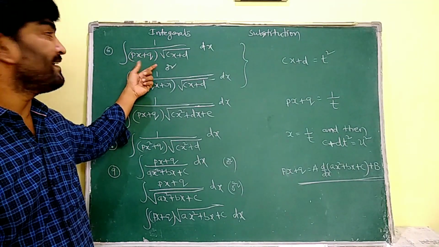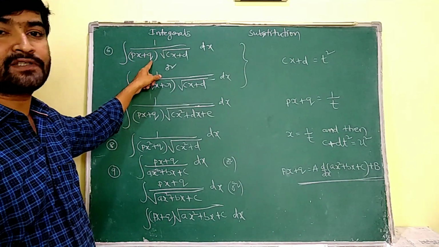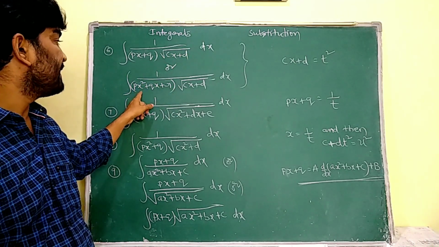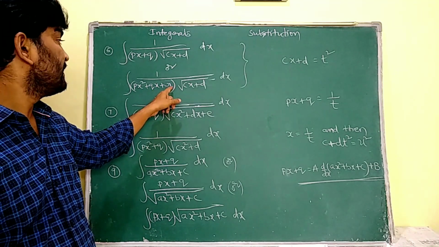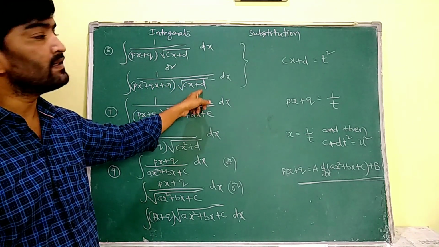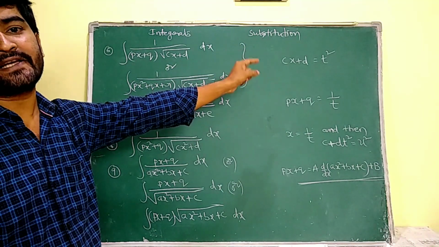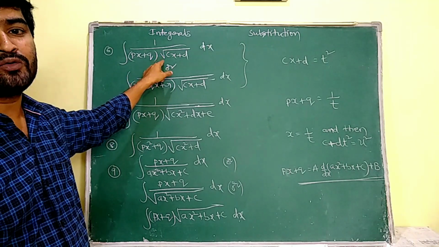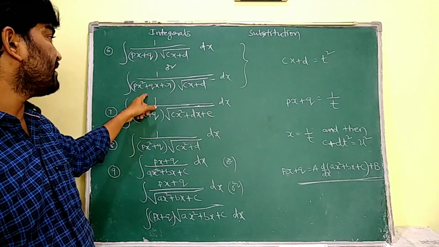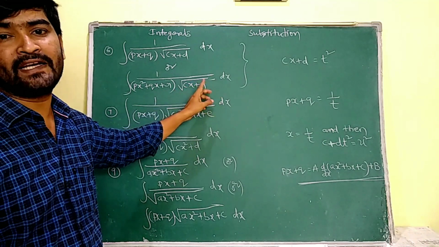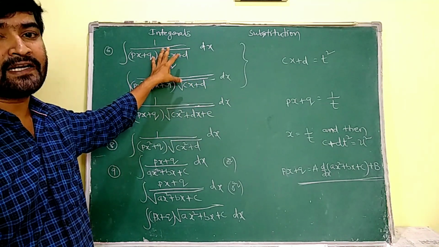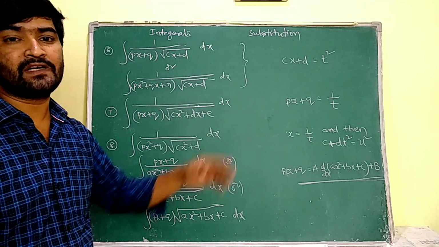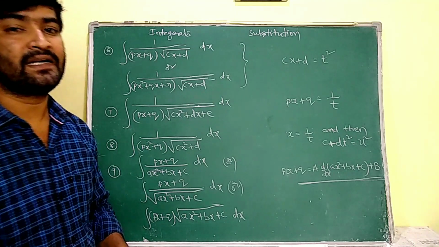If the integral is in the form of 1 by px plus q into root over cx plus d, or 1 by px square plus qx plus r into root over cx plus d, then we have to assume that cx plus d as t square. See, linear equation into root over linear equation, or 1 by quadratic equation into root over linear equation. If the given integral is in this form, then we have to express that cx plus d as t square. That is, we substitute cx plus d as t square.